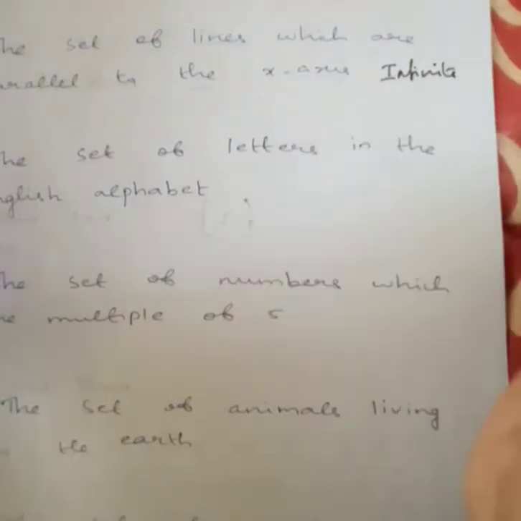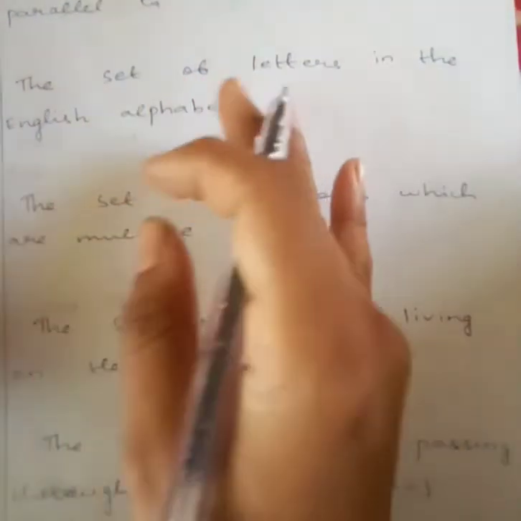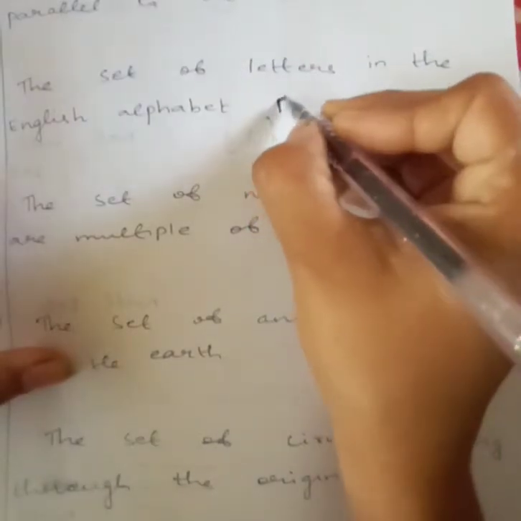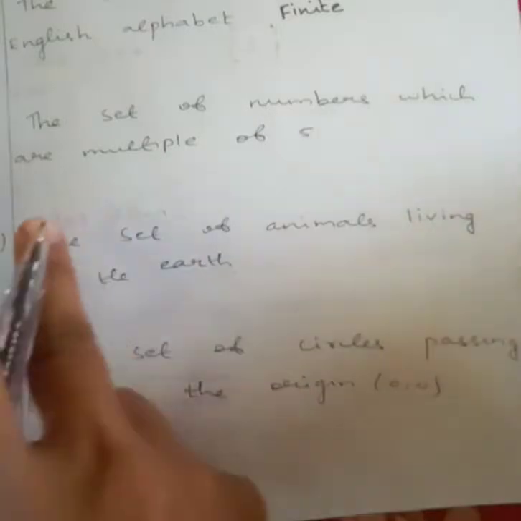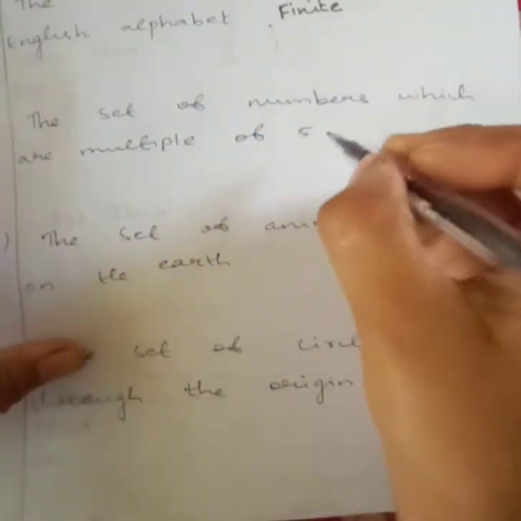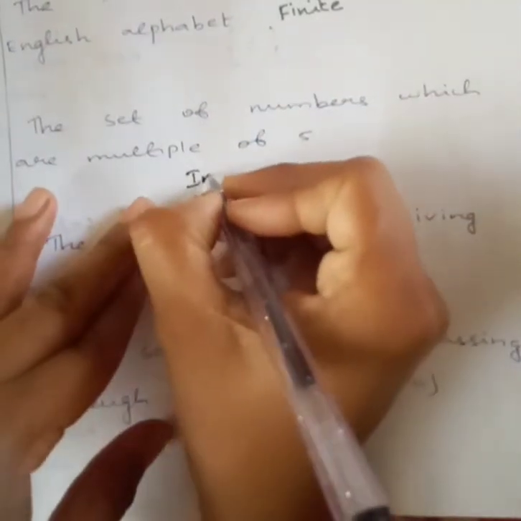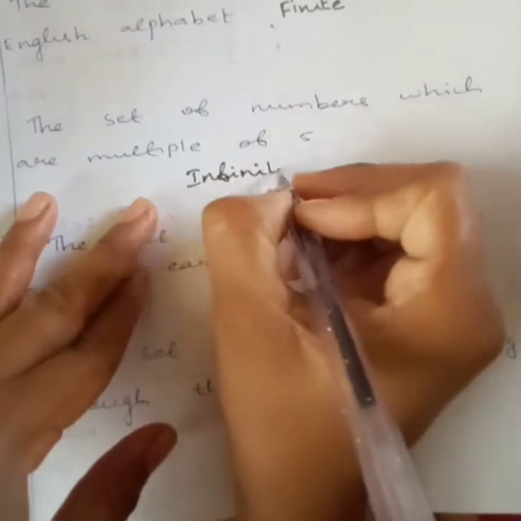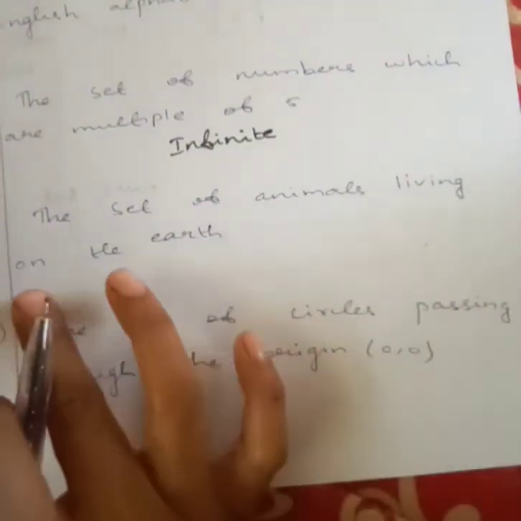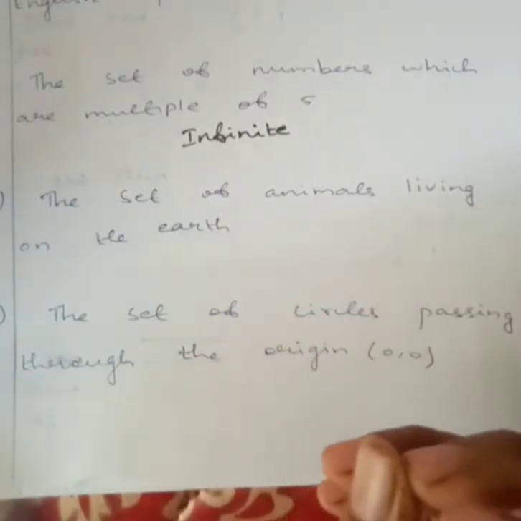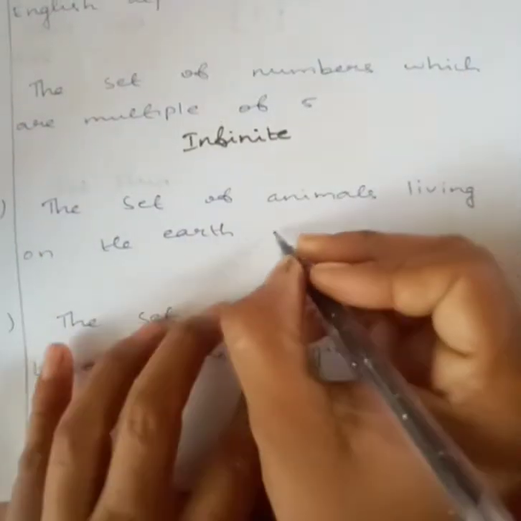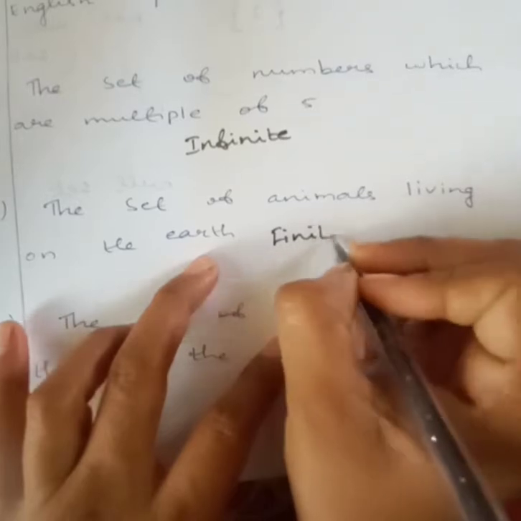The next question: the set of letters in the English alphabet. You know how many letters there are and you can count them, so it is finite. The set of numbers which are multiples of 5, definitely it is infinite. The set of animals living on the earth, you have an approximate number, right? You can tell that, so it is finite.